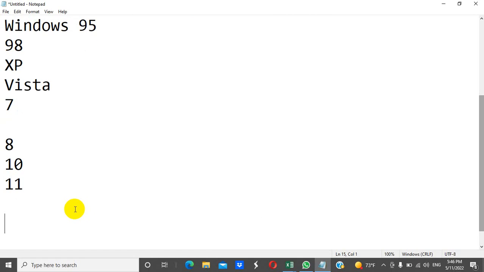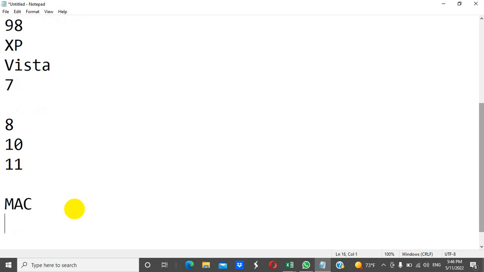Besides Microsoft Windows, we have other operating systems like the Mac operating system, Macintosh, which we can use for Apple Mac computers. We also have an operating system by the name of Linux.